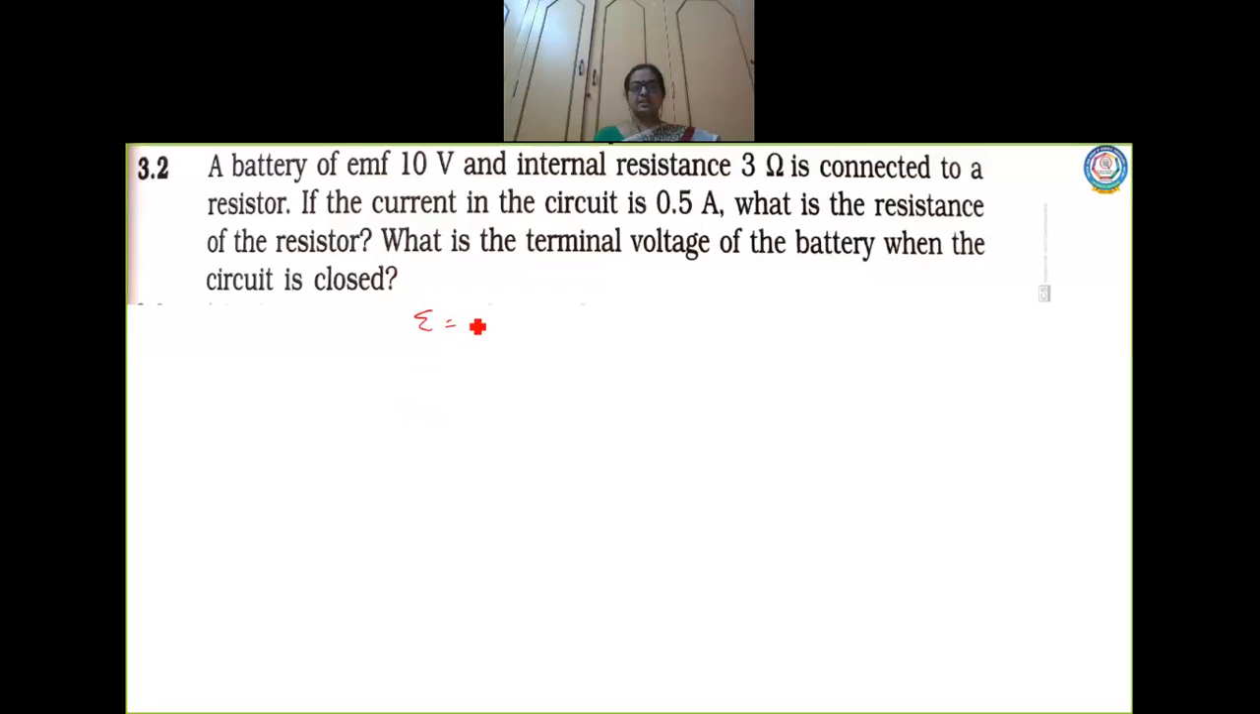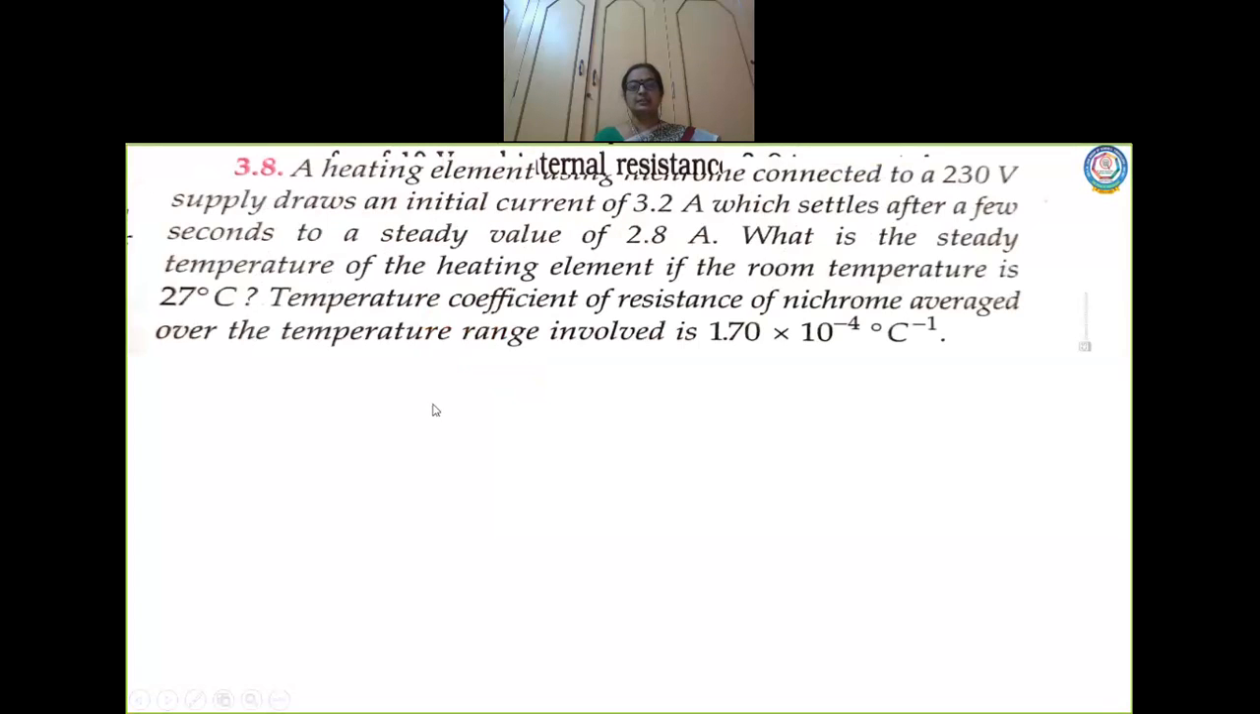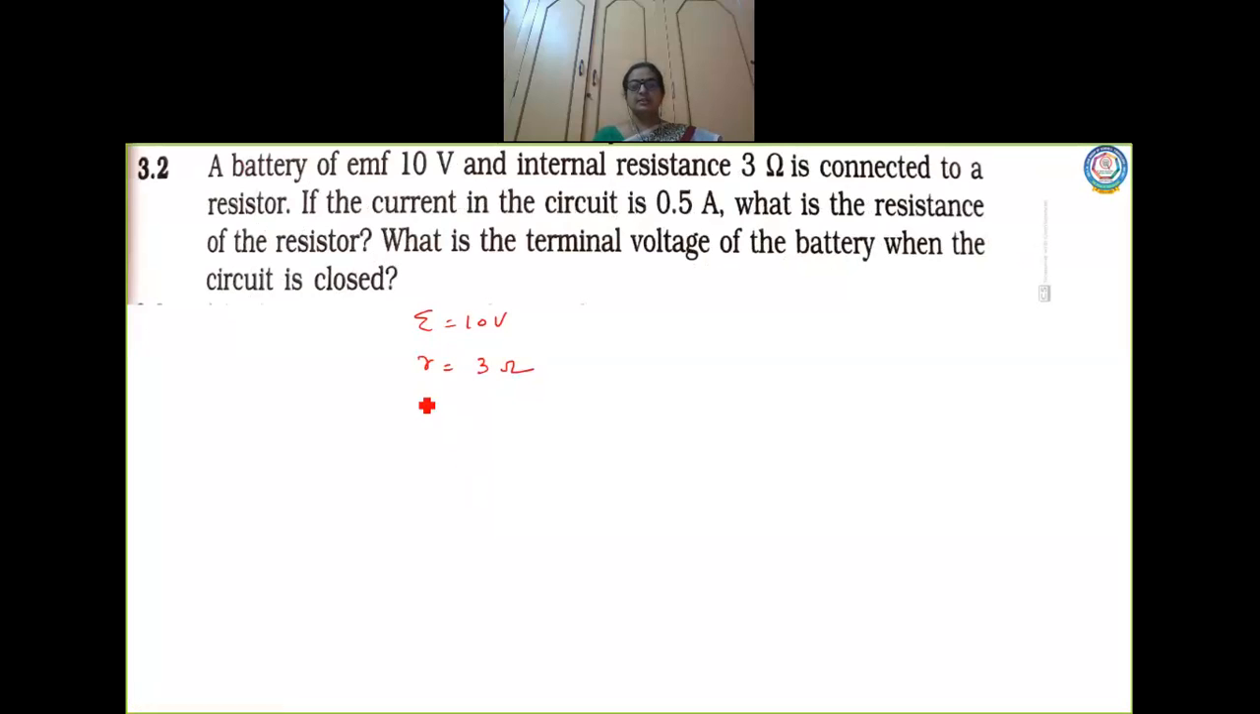EMF is given as 10 volt. Internal resistance is 3 ohm. If the current in the circuit is 0.5 ampere, so I is 0.5 ampere. What is the resistance of the resistor? And also, what is the terminal voltage of the battery when the circuit is closed?